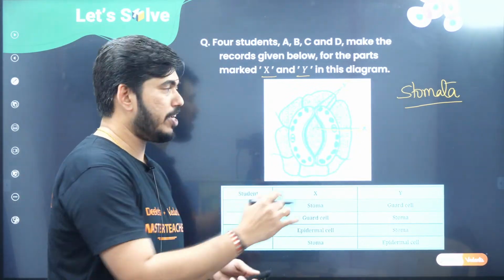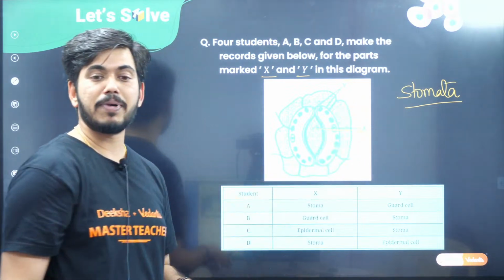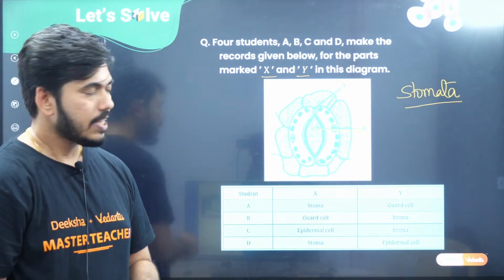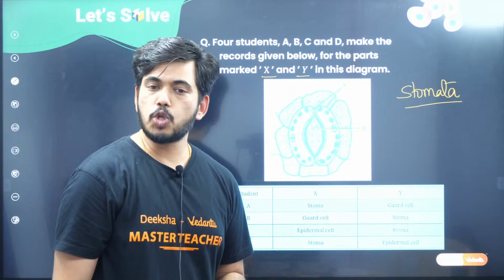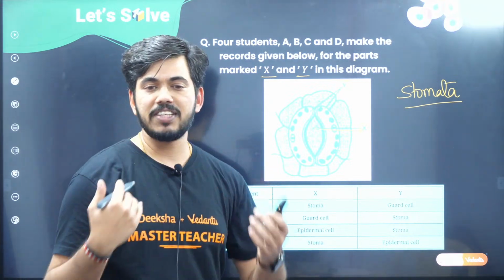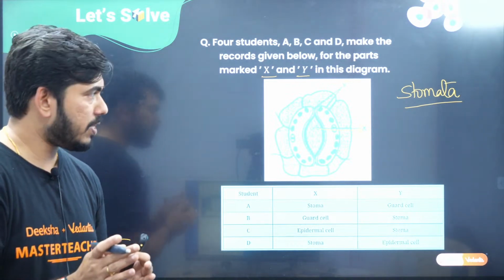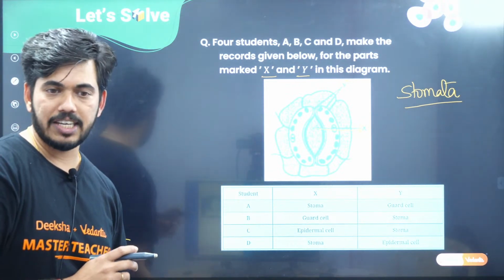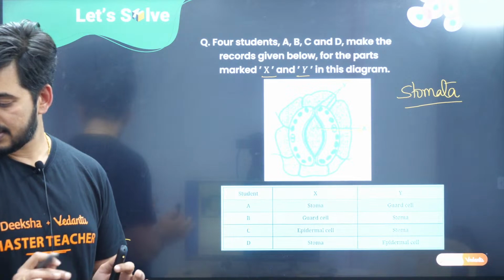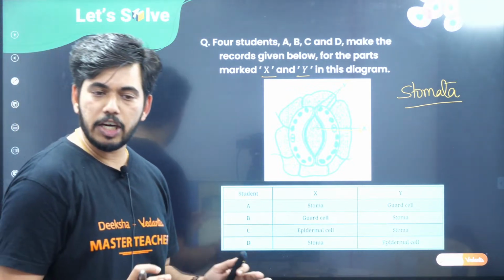And for your information, children, these guard cells are surrounded by the subsidiary cells. What is the importance of this? Stomata helps in the exchange of the gases. I hope you can remember this. I hope this type of question comes easily, you will answer this. I think this is clear to you all.